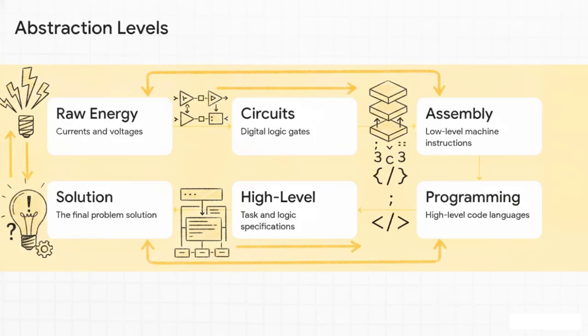But as you can imagine, managing all those symbols requires layers. Think of it kind of like an engine turning fuel into forward momentum. We have to start at the absolute bottom. Level 1 is just raw physical electricity, currents and voltages. That gets abstracted into level 2, digital circuits of ones and zeros. That gets grouped into assembly language, which then builds up to programming languages like C++ or Java, which finally allows for a high-level specification, giving us, at level 6, our problem solution. You literally can't solve a complex problem if you're just thinking about raw electricity. You absolutely need this hierarchy of representation.